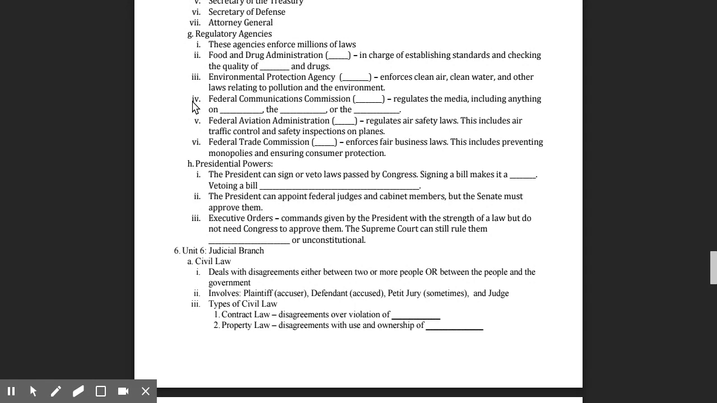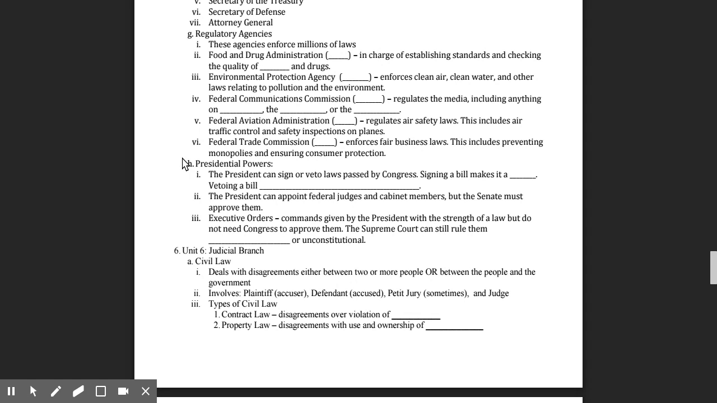The Federal Communications Commission, or the FCC, regulates the media, including anything on the radio, the television, or the internet. The Federal Aviation Administration, or the FAA, regulates air safety laws. This includes air traffic control and safety inspections on airplanes. The Federal Trade Commission, the FTC, enforces fair business laws. This includes preventing monopolies and ensuring consumer protection against things that could hurt people who buy products.